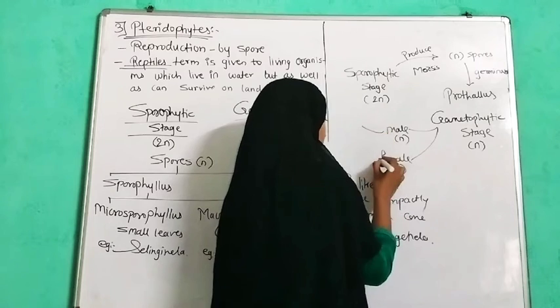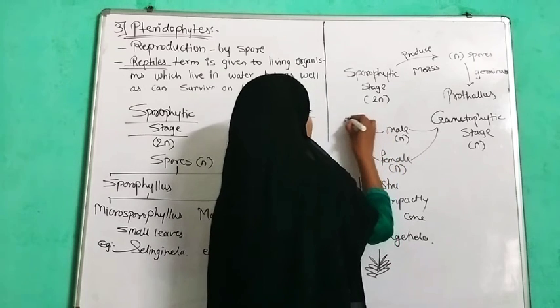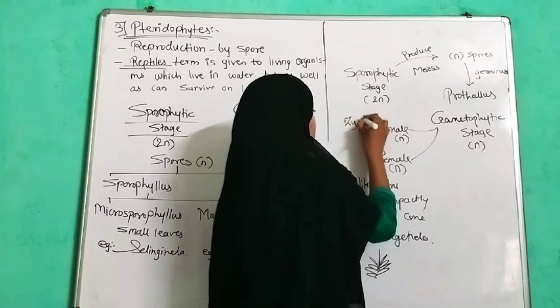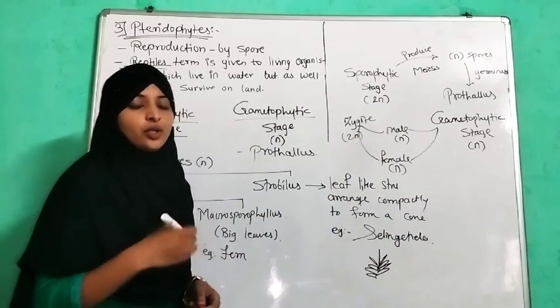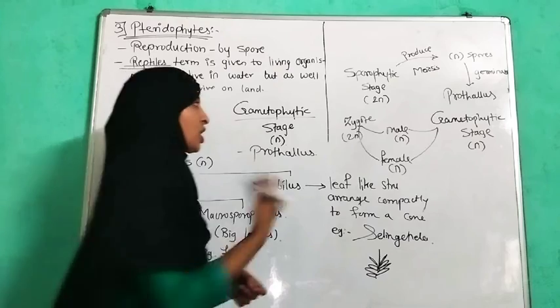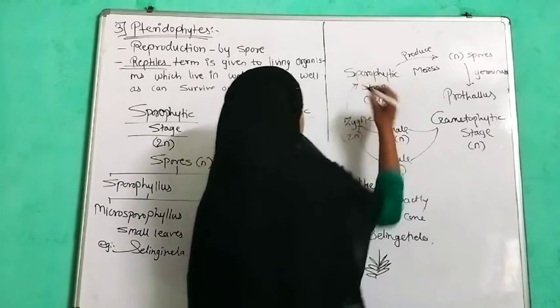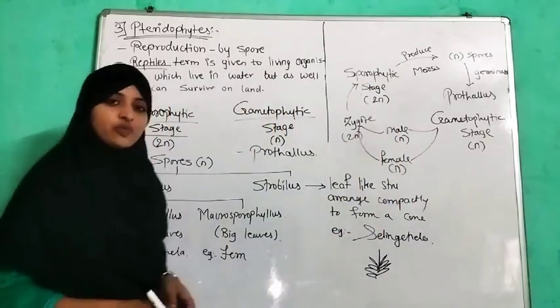When the male and female gametes fuse, they form a zygote which is diploid in nature, and from the zygote a new sporophytic stage begins. So this was the alternation of generation.